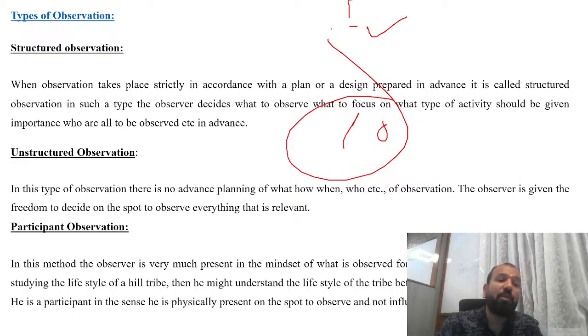Participant observation is all about this: in this method, the observer is very much present in the mindset of what is observed. For example, suppose a researcher is studying the lifestyle of a hill tribe, then the researcher will understand the lifestyle of the tribe better only when they stay with them.